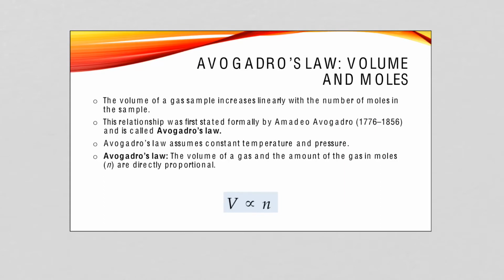Now again, just like the other two relationships, it is, as we saw in the graph, linear. So if I double the moles of gas, I get double the volume, etc. And as I said, we call this Avogadro's law because it was discovered by Amedeo Avogadro. If we were to write this out as a proportionality like we have the others, we would show that direct relationship. So as volume goes up, it's proportional to the amount of moles. So there's a direct proportionality there.